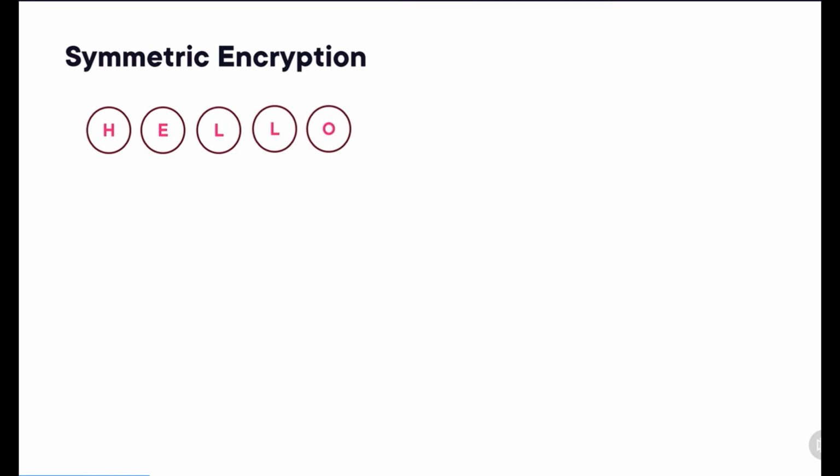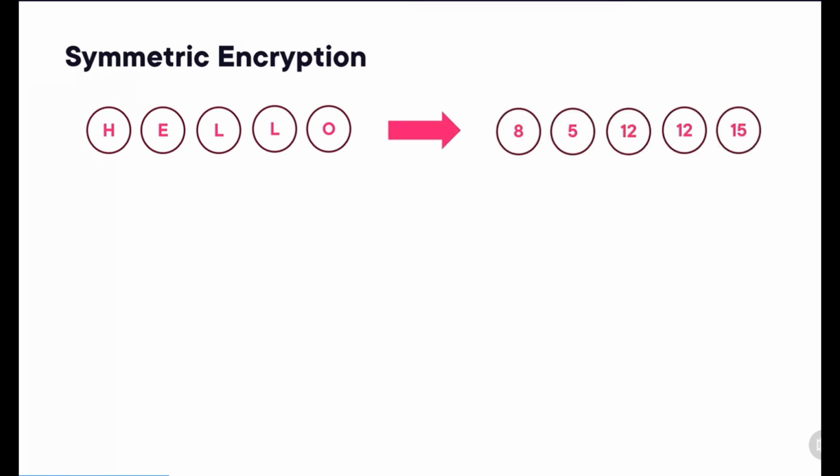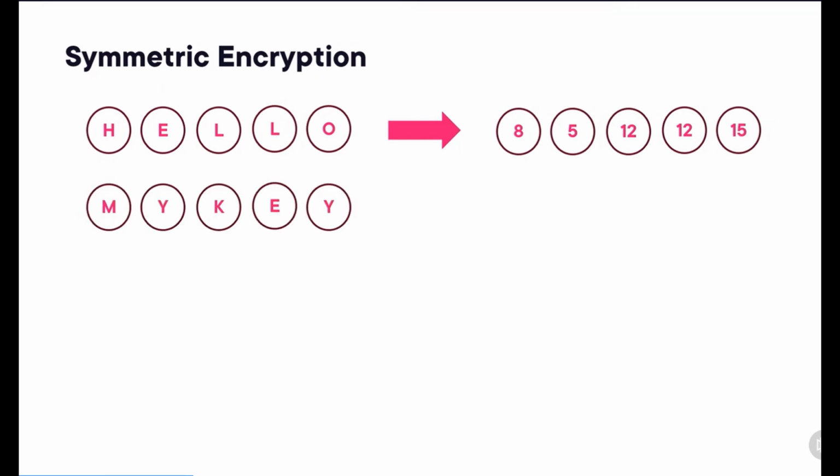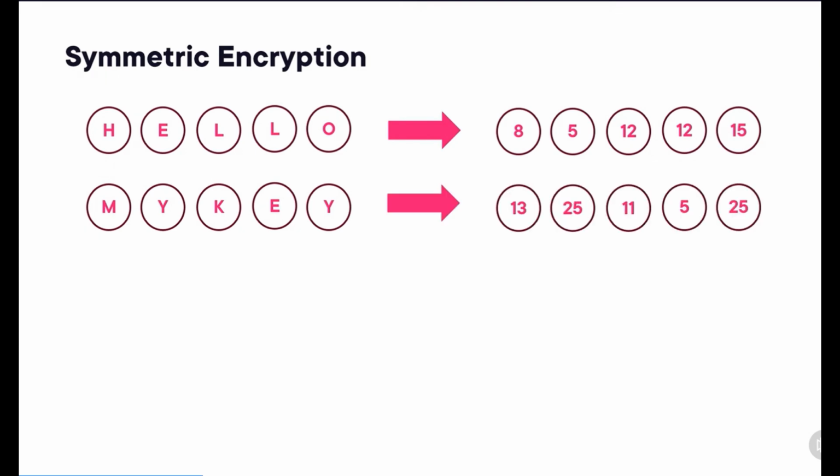Let's say we want to encrypt the string hello. Now, as encryption is a mathematical operation, it works much better on numbers. So let's transform this into a series of numbers. And I'm using the approach where A equals 1, B equals 2, etc. We're also going to need a key. Let's call it my key. We're also going to convert this into a series of numbers.